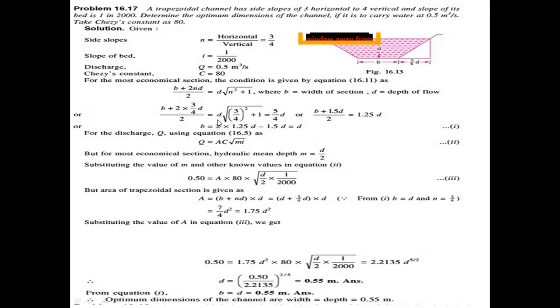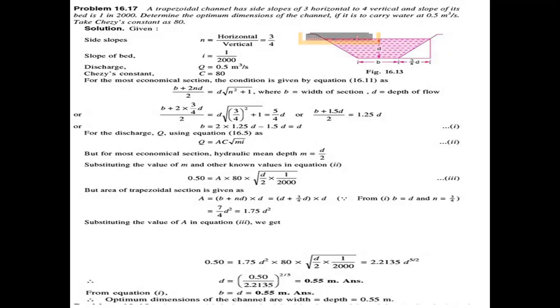In previous problems, the dimensions were given and the discharge was asked. In this problem, the discharge is given and the b value and d value are asked. Both come out the same, 0.55 m.